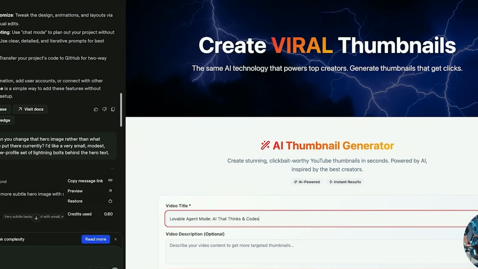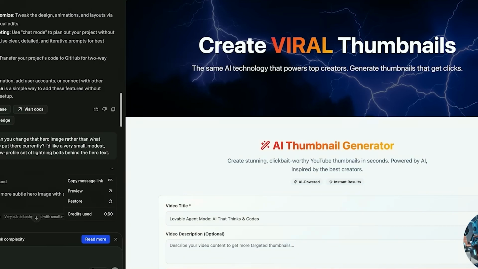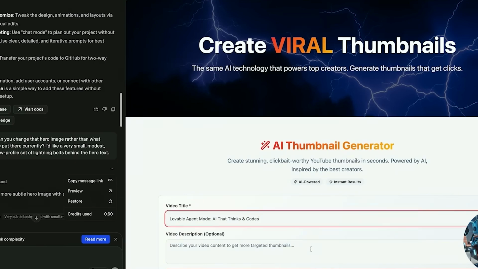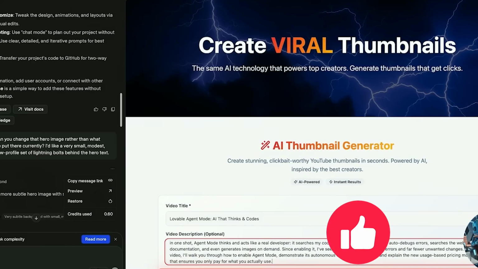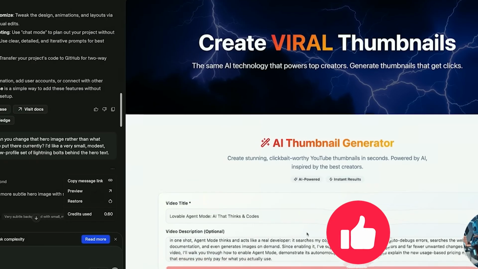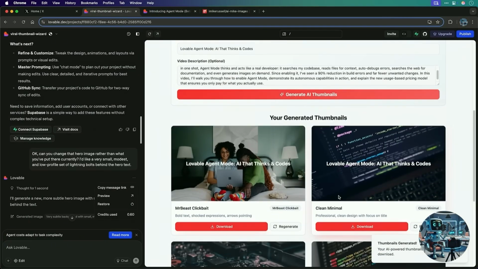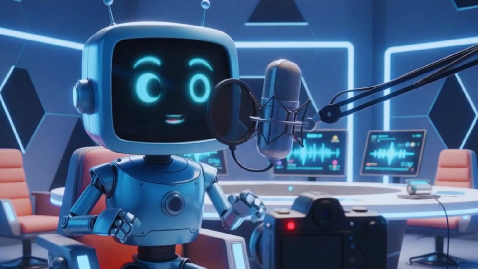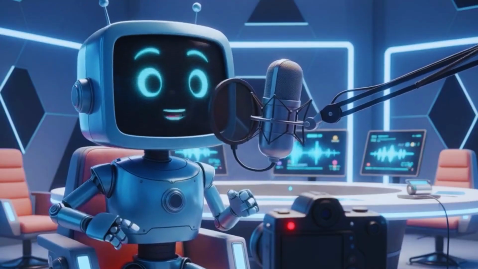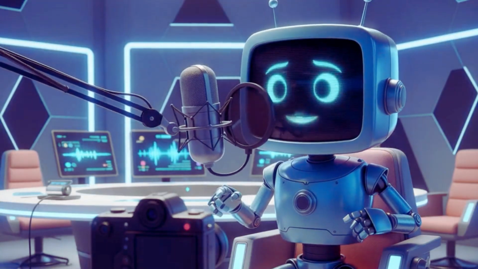But does it work? Let's put in a title for this video, and also I'll go ahead and paste a description in here to make it more accurate. If we click Generate AI Thumbnails and look down below, we can see it's created generic thumbnails. But rather than tell the agent what API to use, I'm going to ask it to find one for me.